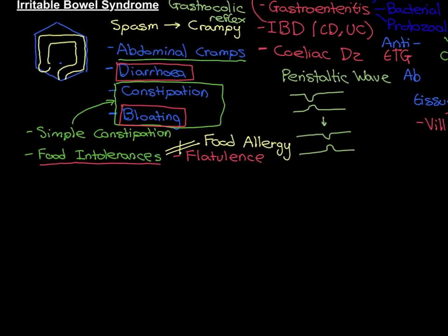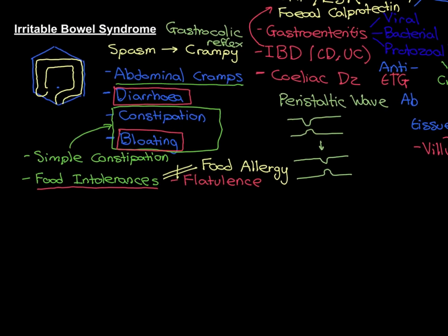Next then, I want to talk about possible explanations for irritable bowel syndrome. So we don't completely understand it, however, we do have some ideas about possible explanations, and there are two major things that you should be aware of.